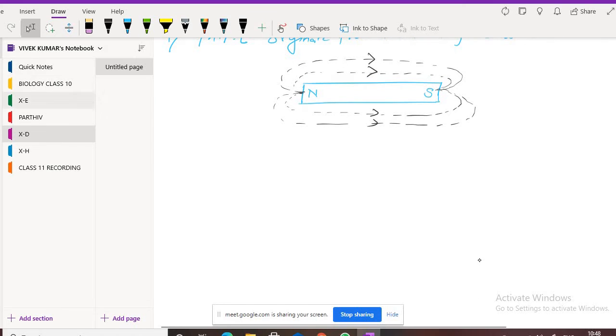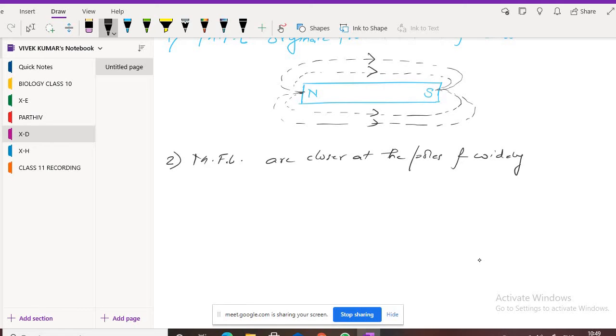Now, see the next property. Magnetic field lines come closer to one another near the poles of a magnet, but they are widely separated at other places. That is, magnetic field lines are closer at the poles and widely separated at other places.